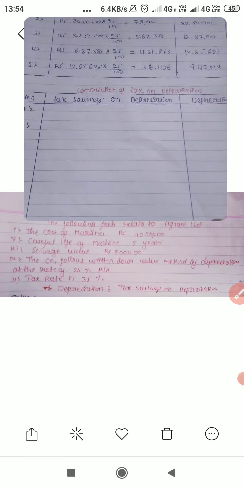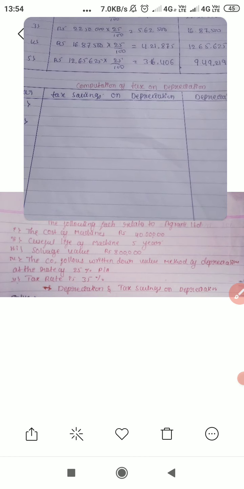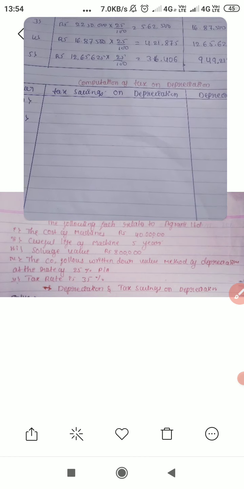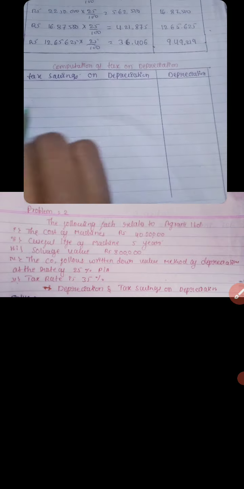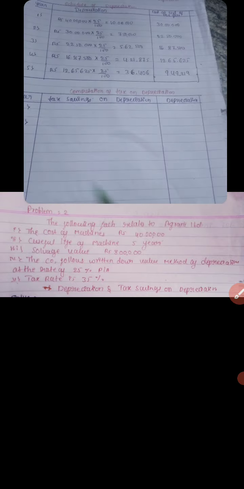This is the calculation of depreciation on the basis of the written down value method. Going to the next step, the computation of tax on depreciation, we have to take each year's depreciation figure. Take this column here, because I made a mistake in making the column.